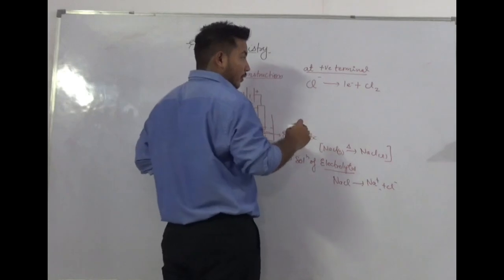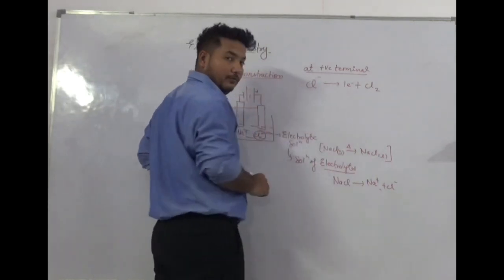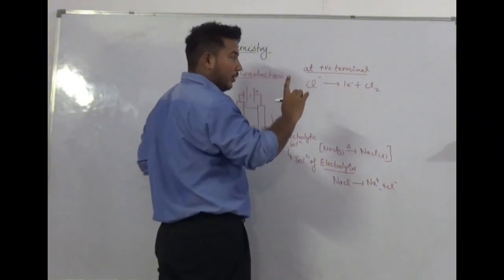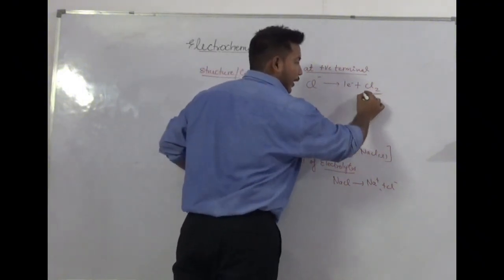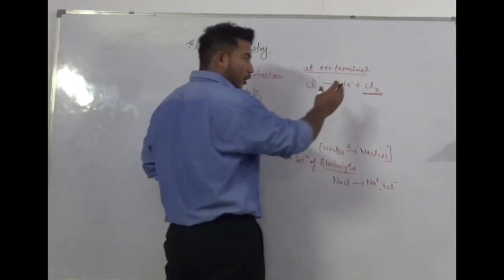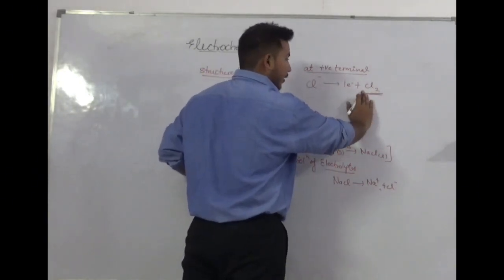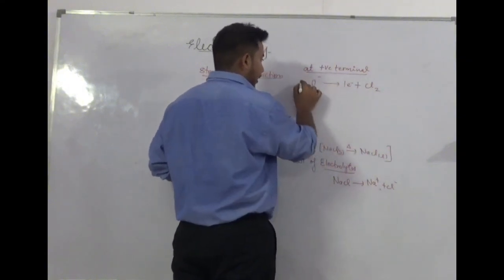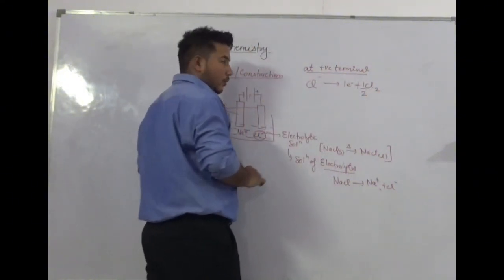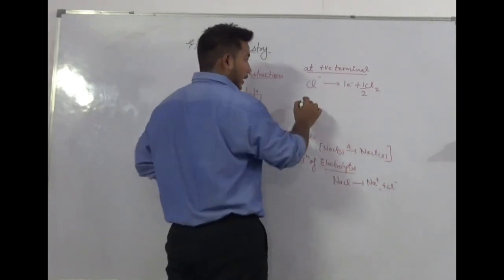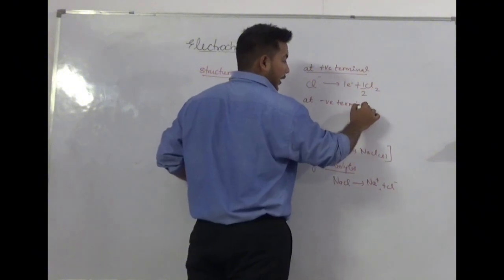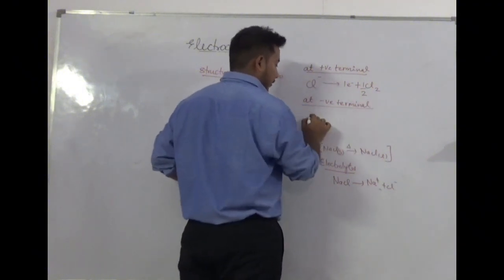Now the question is, why is Cl2 written? Because on the left hand side there is only one Cl-. But Cl in neutral form can't exist individually. So it always exists in a combined state. Okay? So for balancing the equation, what are we going to do? We are going to halve it. Okay, so the reaction is balanced now. At the negative terminal, obviously, Na+ is going to be attracted.